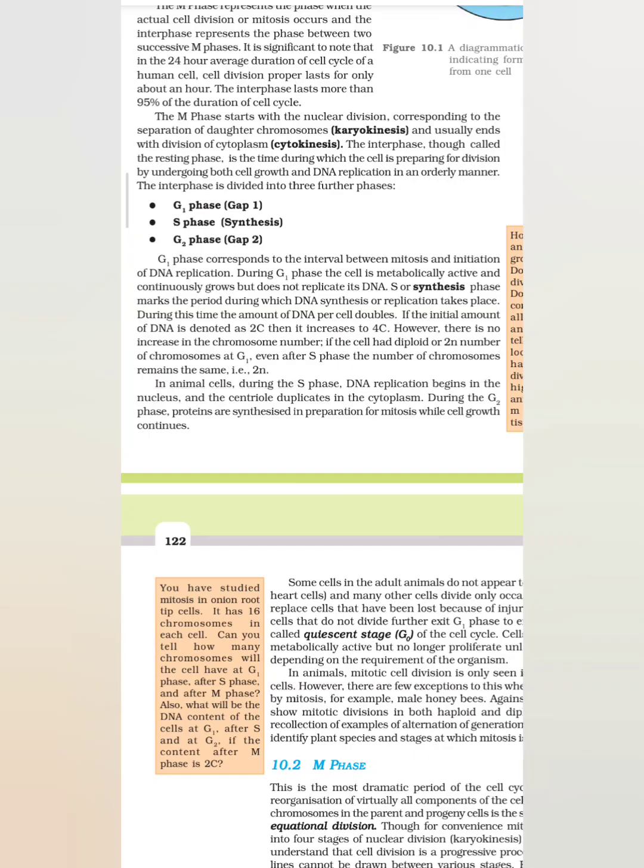In animal cells, during the S phase, DNA replication begins in the nucleus and the centriole duplicates in the cytoplasm. During G2 phase, proteins are synthesized in preparation for mitosis while cell growth continues.